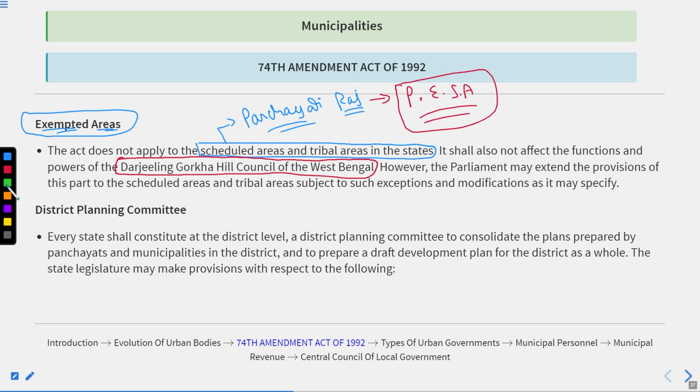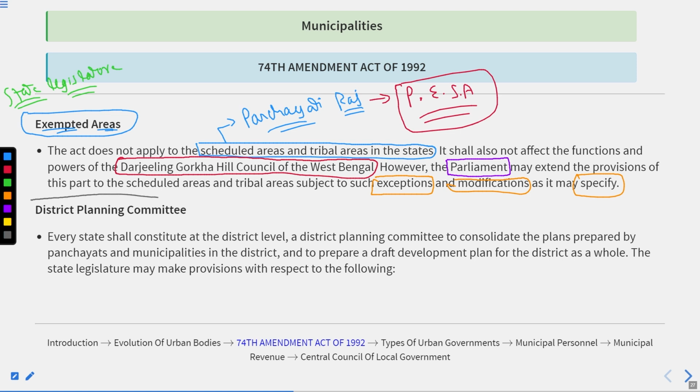When it comes to the scheduled and the tribal areas, the power of the state legislature is somewhat limited. The power is transferred to Parliament, and it is on Parliament to extend the provisions of this part to the scheduled and the tribal areas, but not as they are, with some exceptions and modifications as per the areas and the specification made by the Parliament of India.